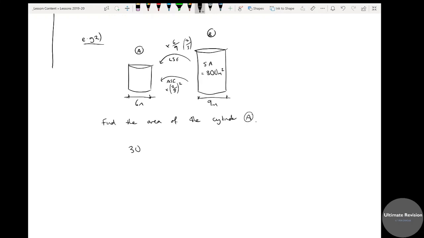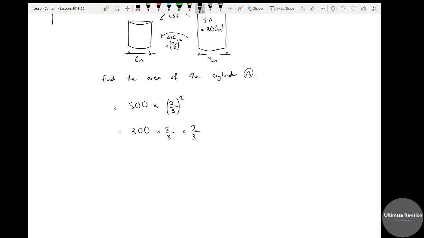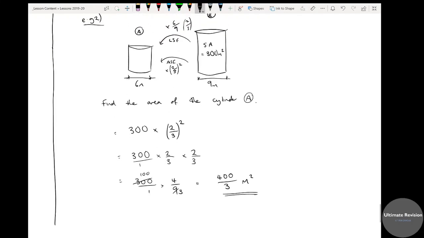So I'm going to do 300 times 2/3 squared. Well, that's the same as doing 300 times 2/3 times 2/3. Remember, this could be in a non-calc. Now, at this stage, I could either times along the top, or I can start cross-cancelling the bottoms if I want to. So I might just tidy this up a little bit: 300 over 1 times 4 over 9. This divides by 3, and that divides by 3. And I will end up with 400 over 3 meters squared. And that is fully acceptable as a fraction, unless it says round it to a decimal place.